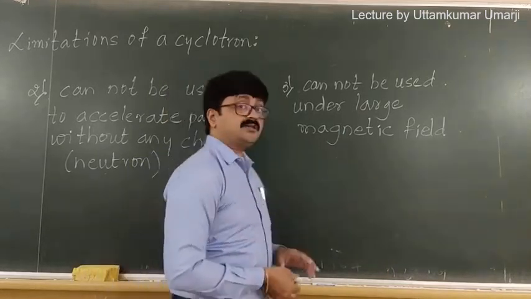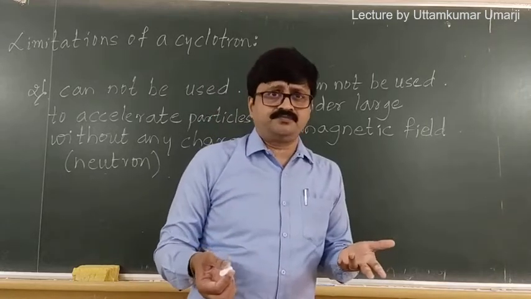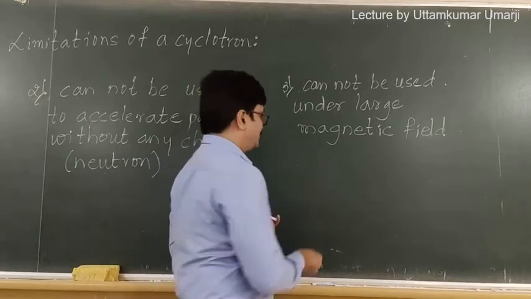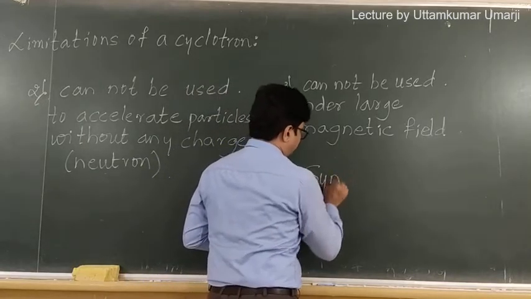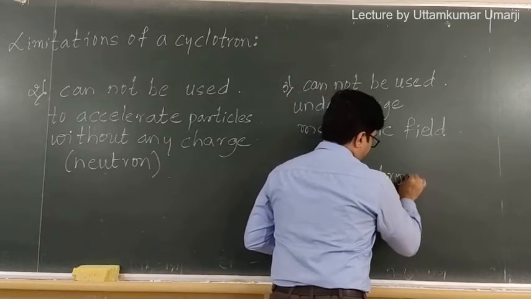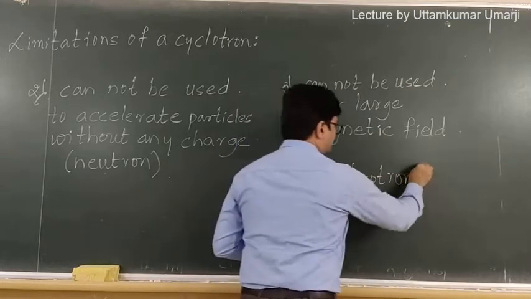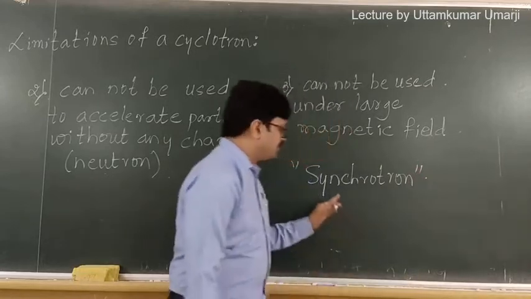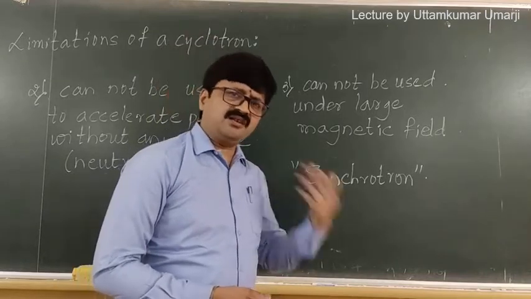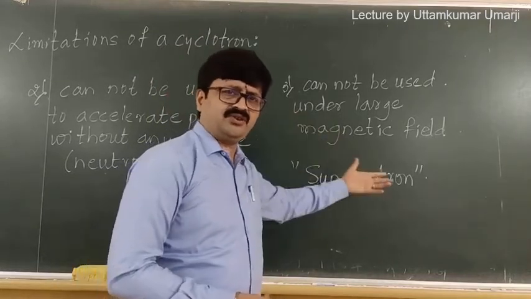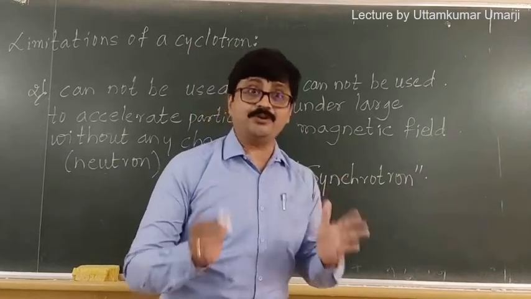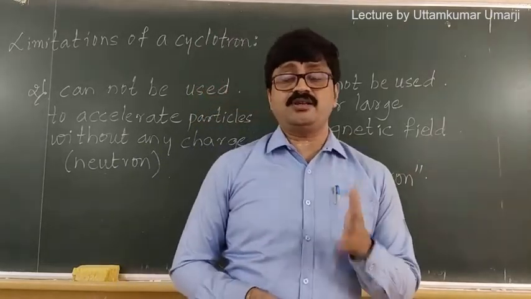Okay, then you may ask me what device we can use, sir? Obviously we can make use of a device called a synchrotron. A synchrotron is a favorite device for producing larger kinetic energy than a cyclotron. So these are three important limitations for a cyclotron. I hope the limitations are clear to you all.